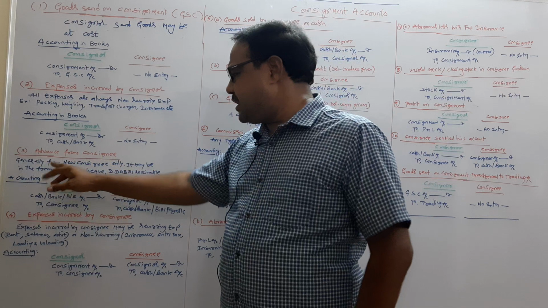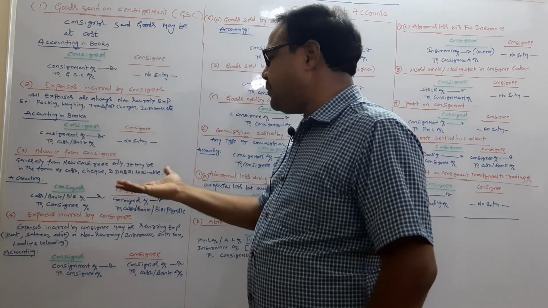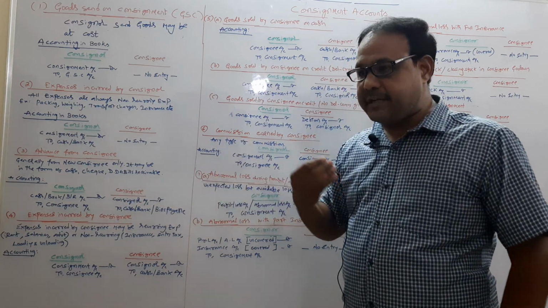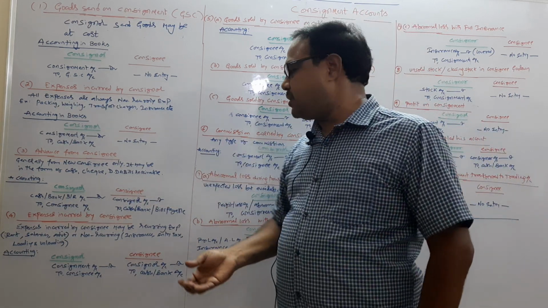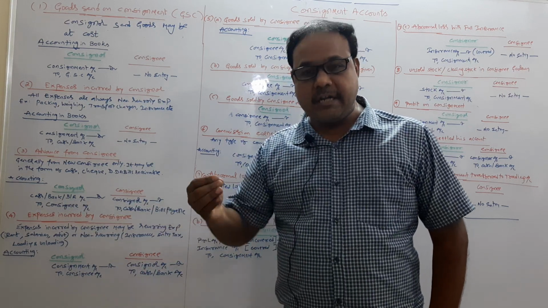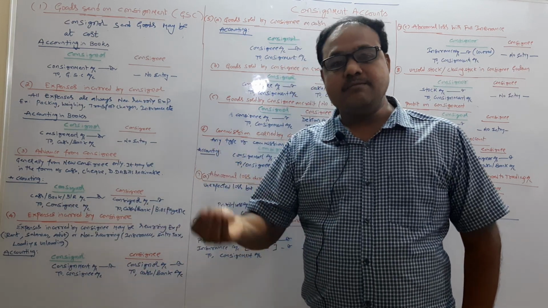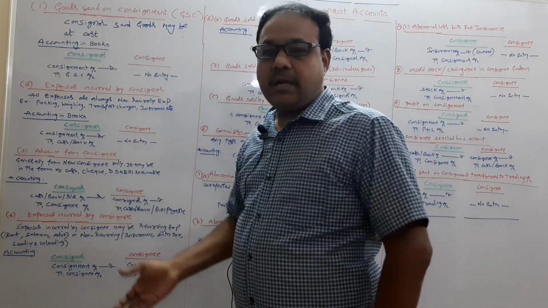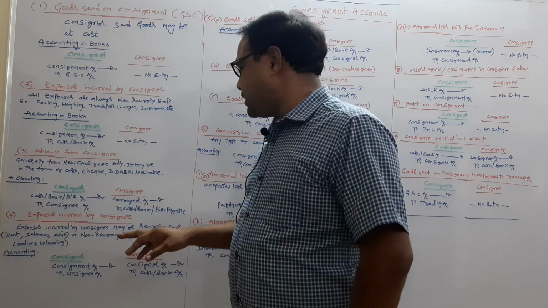So generally, advance is taken from a new consignee only, and it may be in the form of cash or check or DD or bills receivable. So we take the advance from the consignee not necessarily in the form of cash. It may be through a check or a demand draft, or it may be a bills receivable. Okay? Then what is the journal entry for the advance received from the consignee?